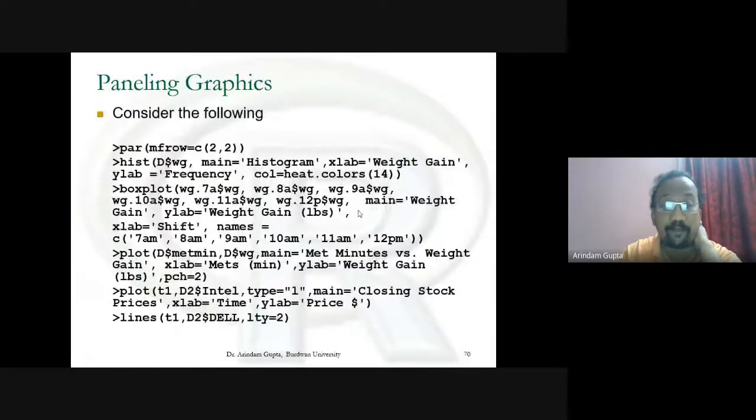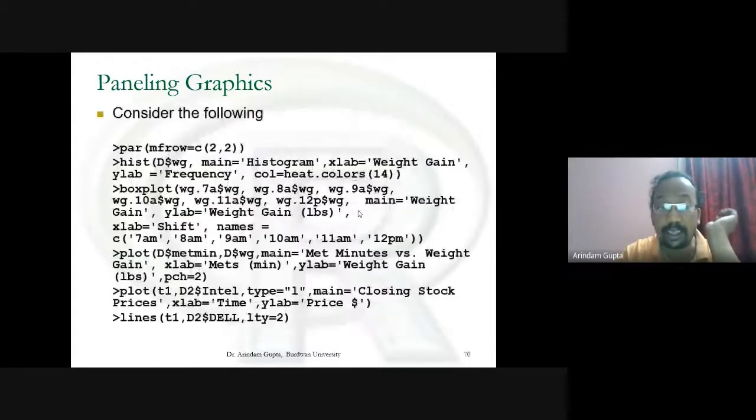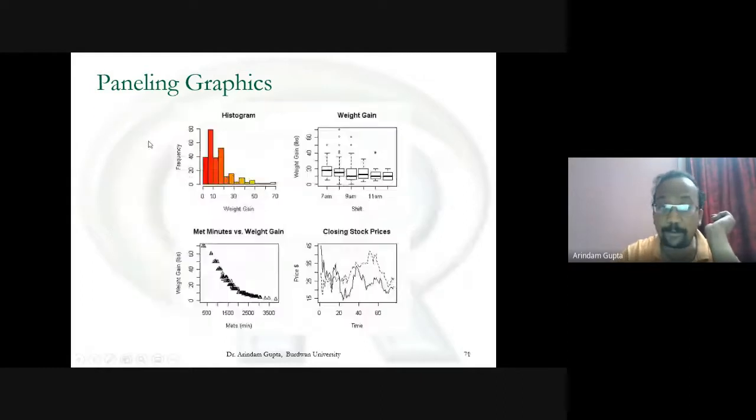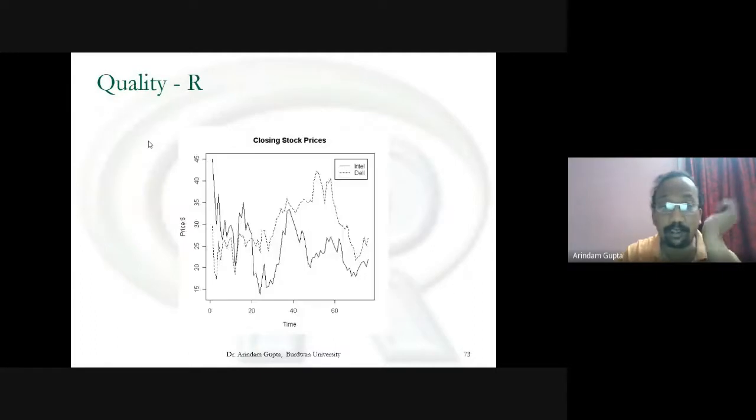Paneling the graph: you can put a histogram, box plot, line plot and scatter plot all in the same graph paper using the par function. This is basically the quality of Excel, but this is the quality of R. R is very good quality.